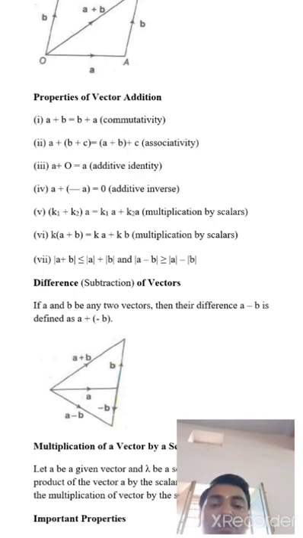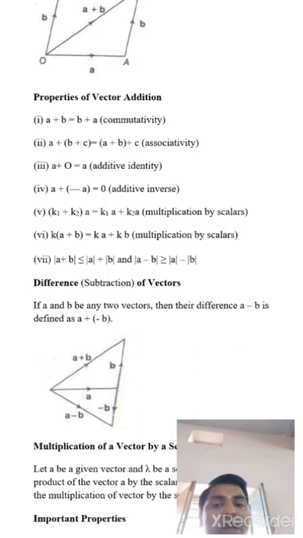It is called additive inverse, where inverse is minus A. Okay. Now fifth part, (k1 plus k2) times vector A equal k1 A vector plus k2 A vector, it is called multiplication by scalar.